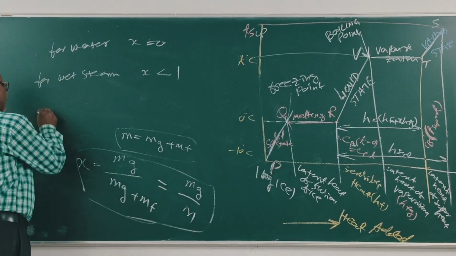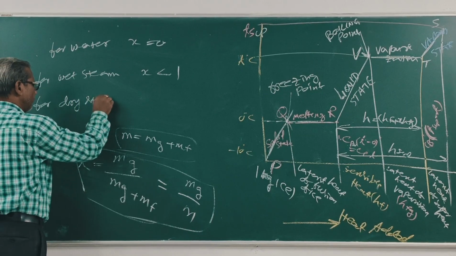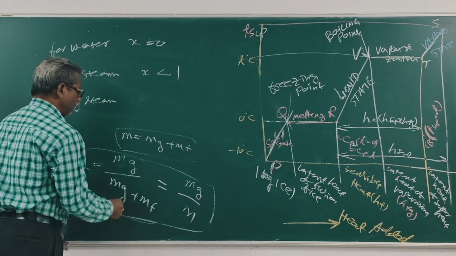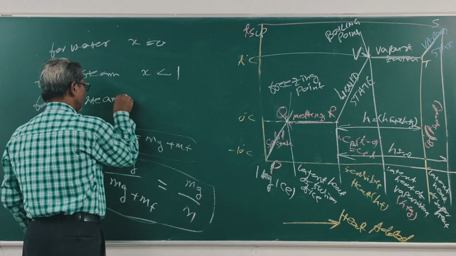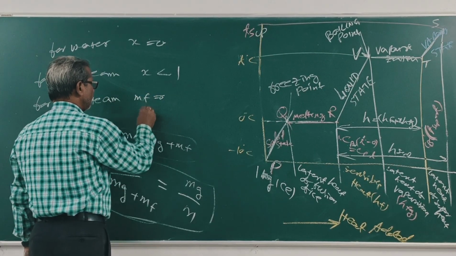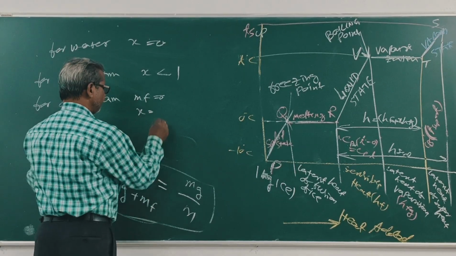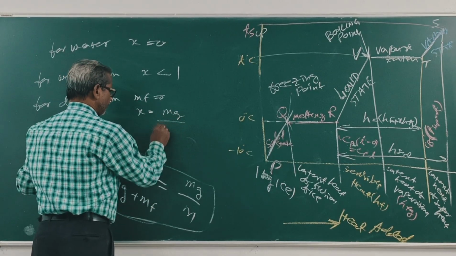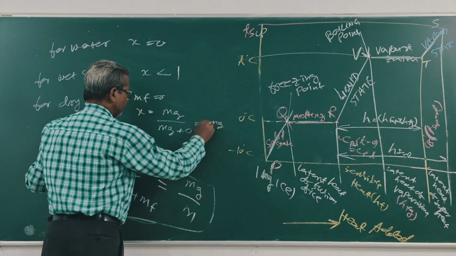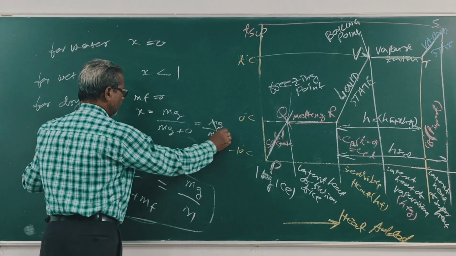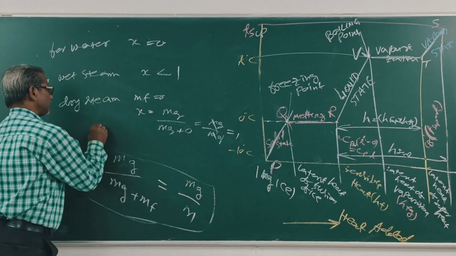For dry steam, mf is 0. What is x equal to? x is equal to mg by mg plus 0, so mg by mg, which is 1. So for dry steam, x is equal to 1.